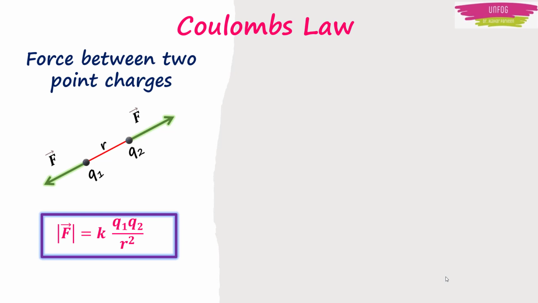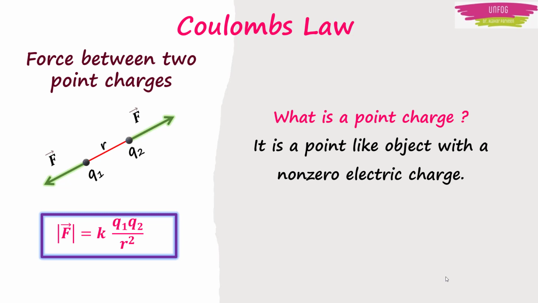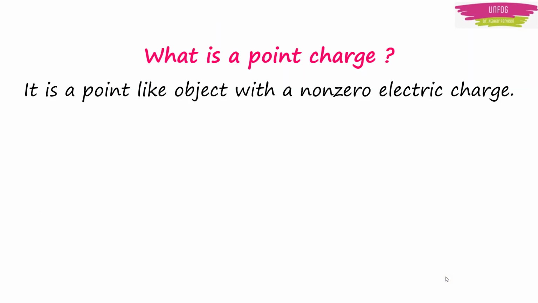Coulomb's law is an equation giving the magnitude of electric force, sometimes called the Coulomb force, between two point charges. Now, what is a point charge? It is a point-like object with a non-zero electric charge. An electron and a proton can be treated as point charges because their size is very small, and when the sizes of charged bodies are much smaller than the distance between them, their sizes may be neglected and the charged bodies are called point charges.